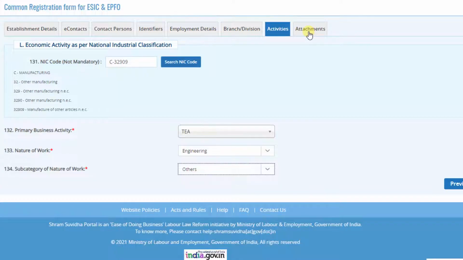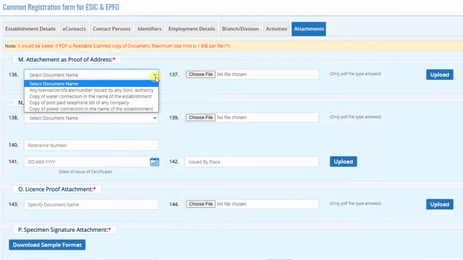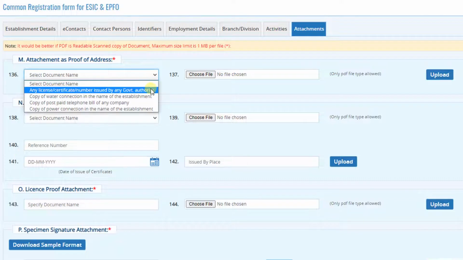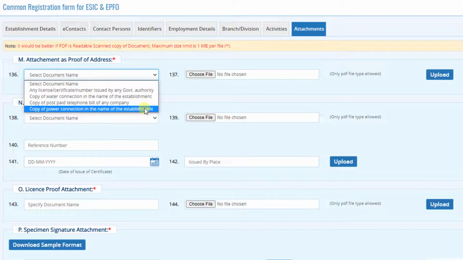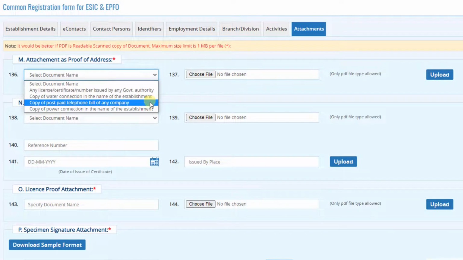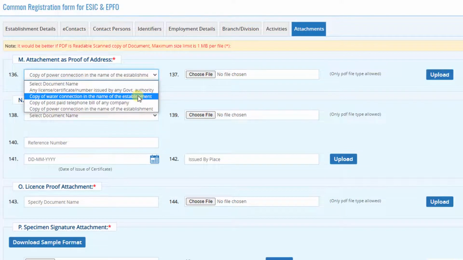Now go to the last one, attachments. Here we have to select the documents required for submission. Attachments as proof of address. Select the drop-down list. Any license or certificate number issued by the government authority, copy of water connection, copy of postpaid telephone bill, copy of power connection. So these four proofs we can use for the address proof. Select the appropriate proof of address here.